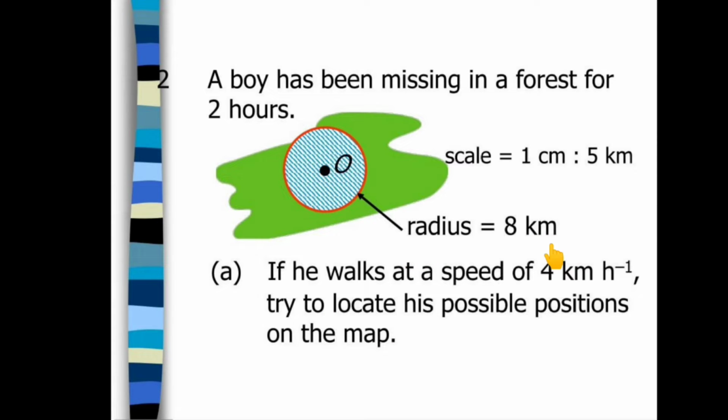Now, let us see another example. A boy has been missing in a forest for 2 hours. Now, if he walks at a speed of 4 km per hour, try to locate his possible position on the map. How can you locate the boy?